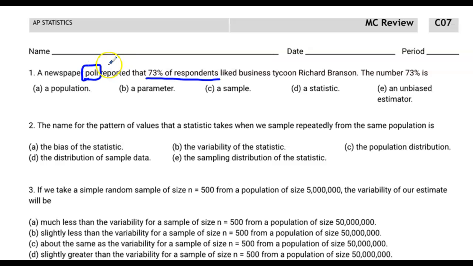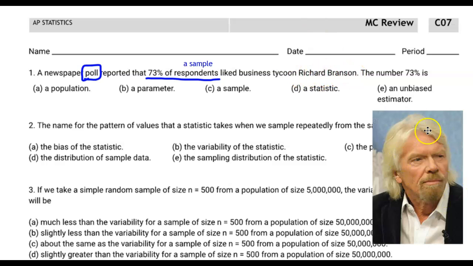All right, a newspaper poll. Keep in mind, a poll is when you ask certain respondents. You don't ask the entire population. It reports that 73% of respondents, you could say, of a sample, liked business tycoon Richard Branson. You know, Richard Branson is the president of Virgin Airlines. I should say Virgin Atlantic. And there he is. Look at him.